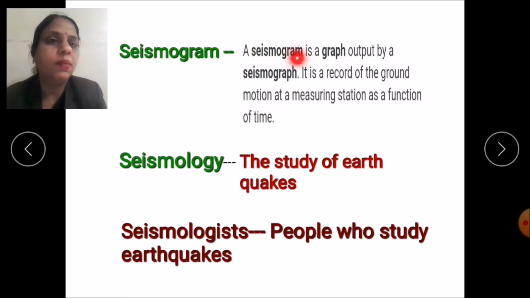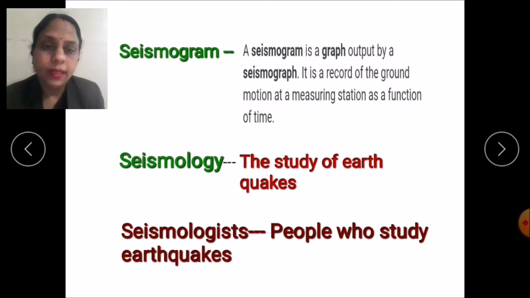Yes, a seismogram is a graph output by a seismograph. That means the pattern which was obtained on the paper. Yes, it is the record of the ground motion at the measuring station as a function of time. The study of earthquakes is called seismology. And the people who study these earthquakes are called seismologists.